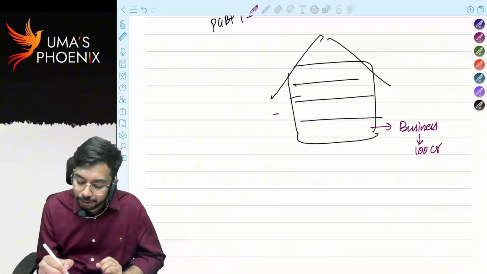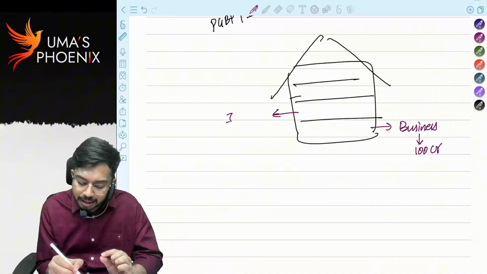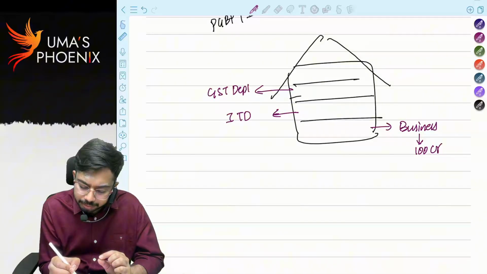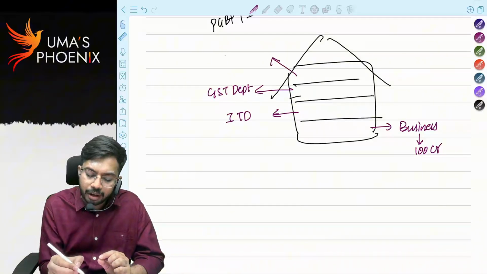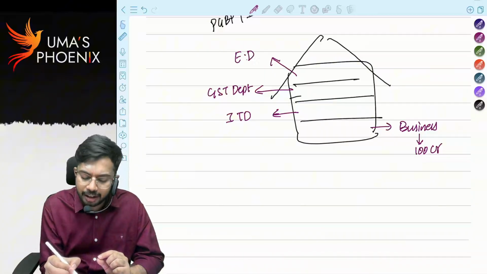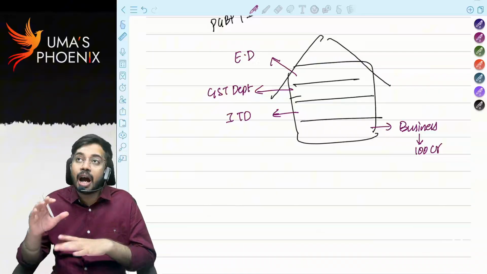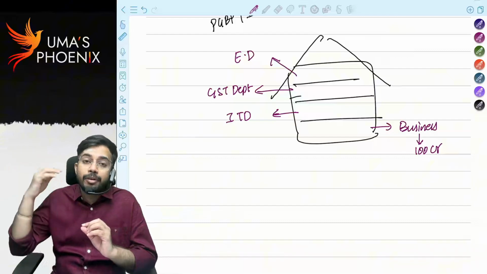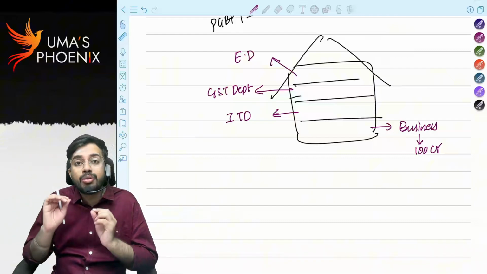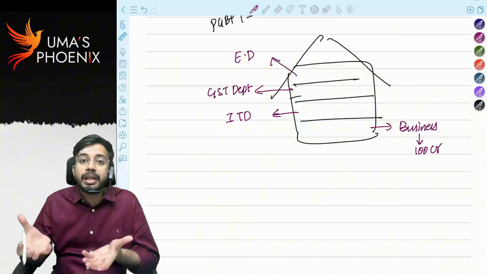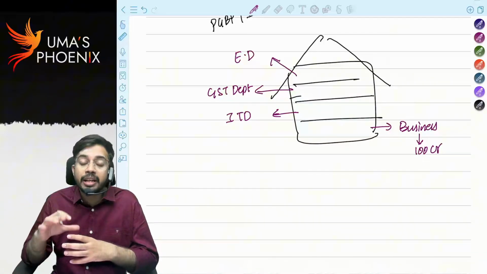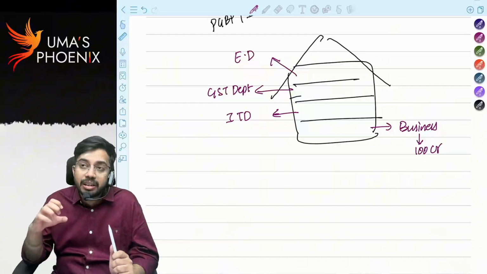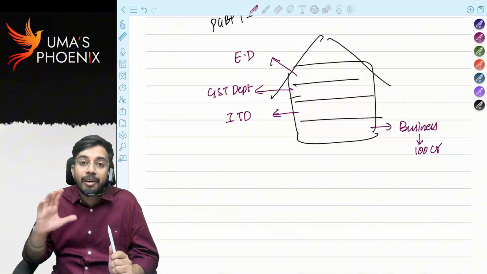What I did, first floor I gave on rent to the income tax department. Second floor I gave on rent to the GST department. Third floor I gave on rent to the enforcement directorate. Intentionally I could give my other floors on rent to other persons also, but I did not. I gave the remaining floors of my building on rent only to government departments, so that tomorrow if some notice comes on me, through taking their help I can minimize the penalty. That means the idea behind giving my house on rent to these departments is for my business purpose.